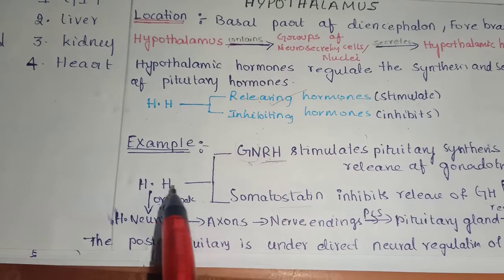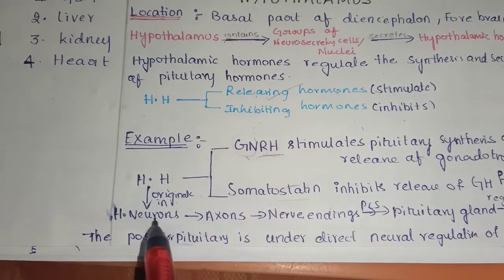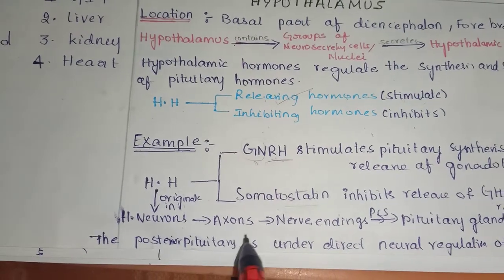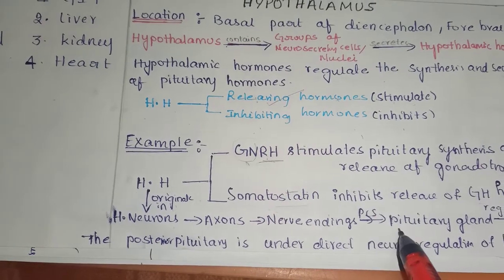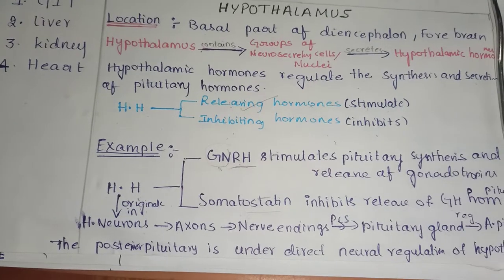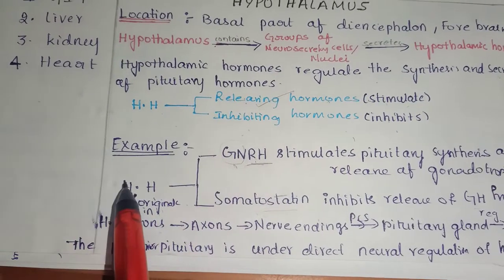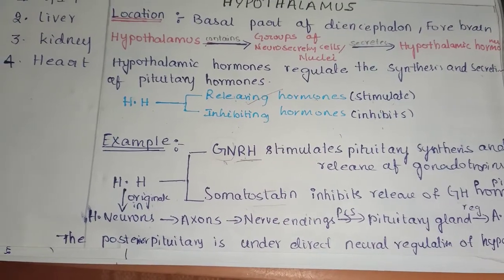So how do hypothalamic hormones originate? They originate in hypothalamic neurons, and they pass through axons and nerve endings, and through the portal circulatory system they enter the pituitary gland and regulate the functions of anterior pituitary.